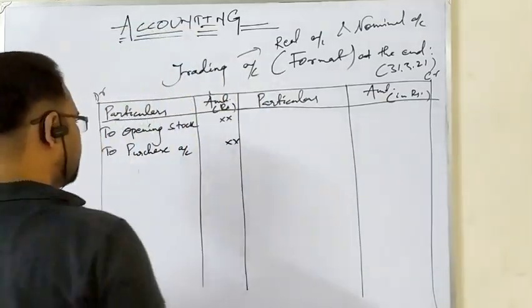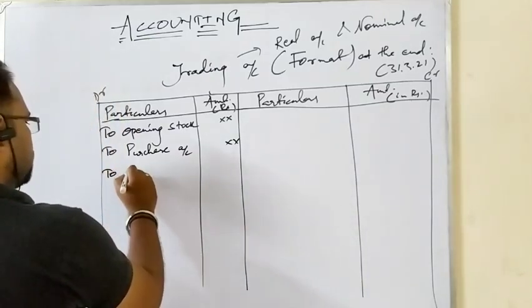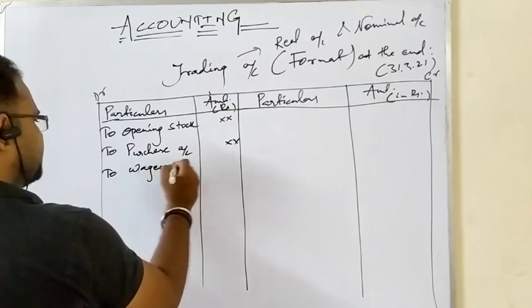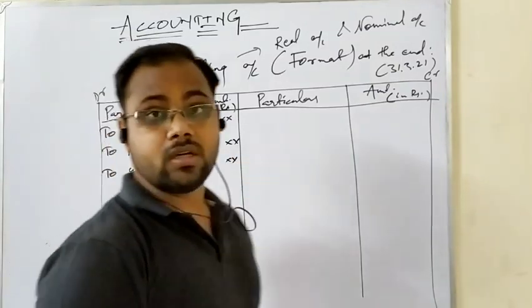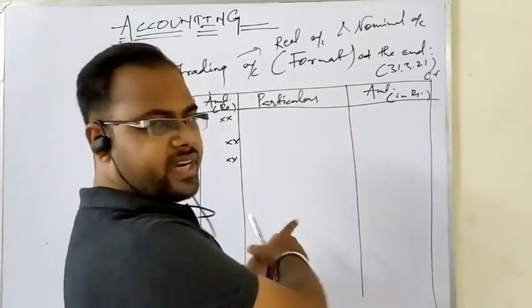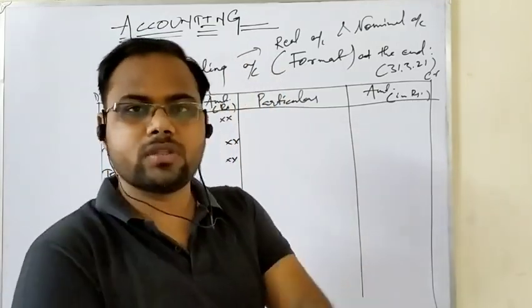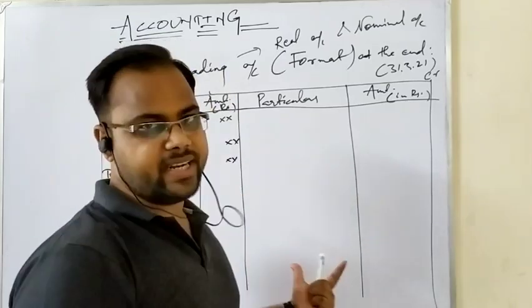Okay. Then here you can write another expense, that is wages. Because it is a direct expense, I have told you, because wages are paid to the workers. Workers work in the factory, and the factory or production unit is preparing the trading account, or the trading account is prepared for the production unit. So production unit expenses and incomes come under trading account. Okay.